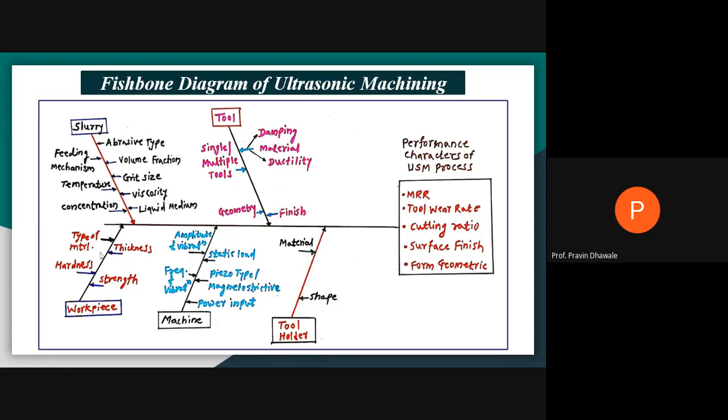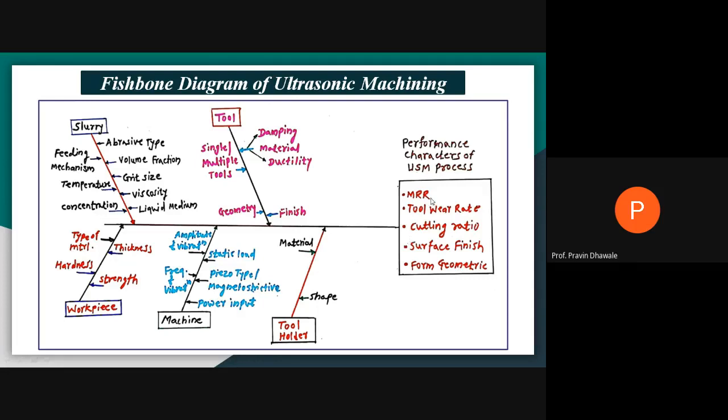It is like a load, type of transducer, which type of power input, AC or DC, you are given, and how much is the frequency of vibration and how much is the amplitude of vibration. Means frequency and amplitude of vibration you must consider while selecting a machine input during the ultrasonic. So all these parameters are having an impact on the performance characteristics of the ultrasonic machine.